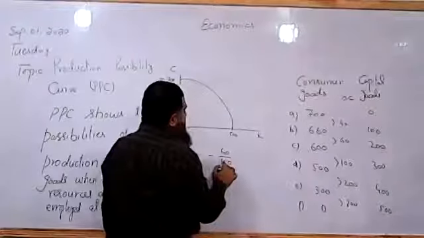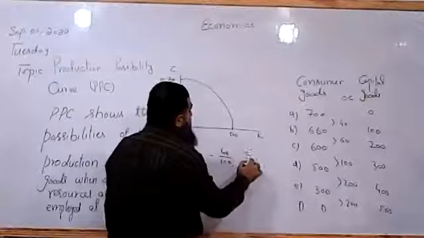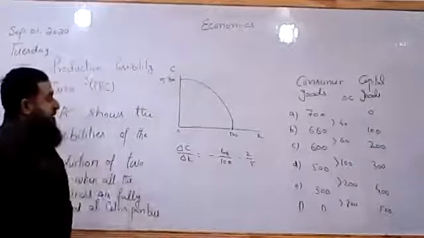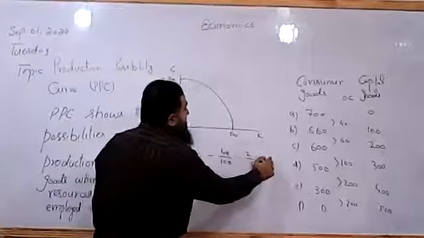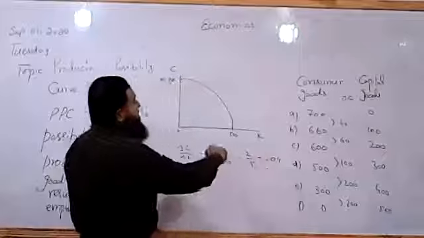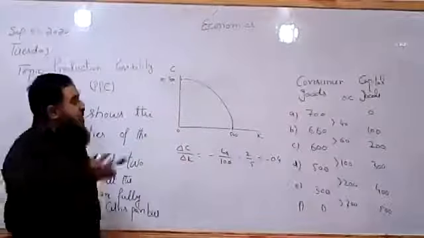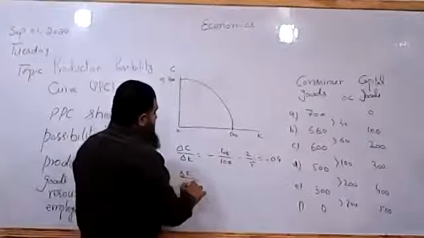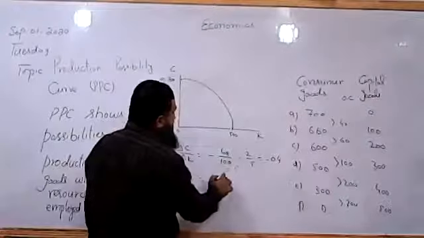So how many units of consumer goods are given up? 2 by 5, or minus 0.4, of consumer goods given up to get an extra unit of capital goods. For the next 100, the change in consumer goods over the change in capital goods, we have given up 60.